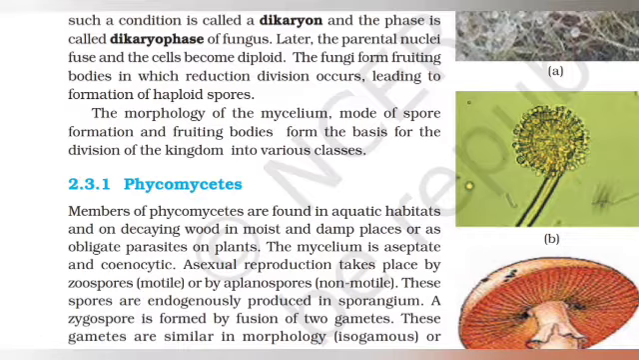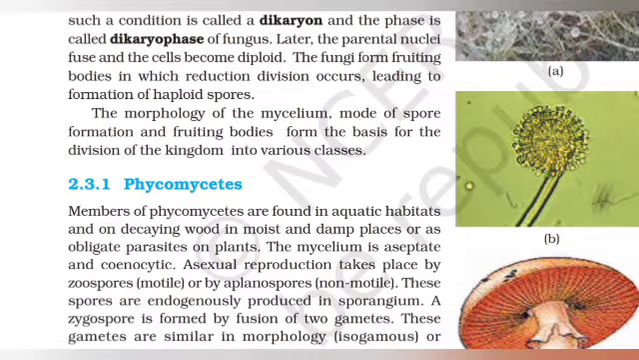Members of Phycomycetes are found in aquatic habitats, on decaying wood, in moist and damp places, or as obligate parasites on plants. The mycelium is aseptate and coenocytic. Asexual reproduction takes place by zoospores, that are motile, or aplanospores, that are non-motile. These spores are endogenously produced in sporangium.